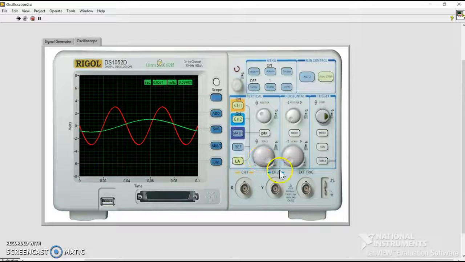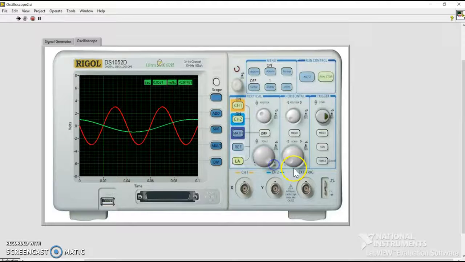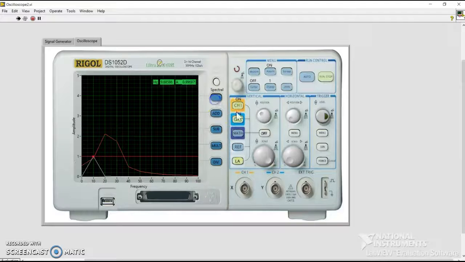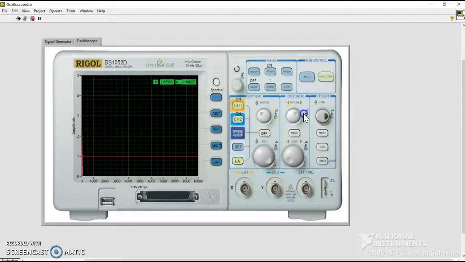Another aspect is the controls. Here we've got volts by division adjustability, and then seconds by division adjustability. We also have that adjustability through the spectral analysis with these two knobs right here. Just adjust the X and Y axis so you can see your data better.